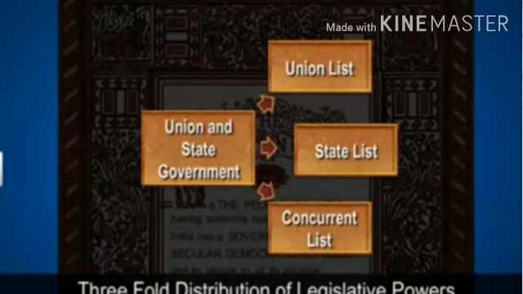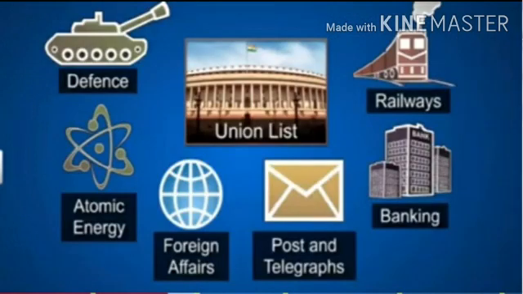So it contains three lists. One is the union list, which includes all subjects of national importance, such as defense of the country, foreign affairs, banking, communication, and currency. They are included in this list because we need a uniform policy throughout the country, and only the union government has the power to make decisions on the subjects contained in this list.